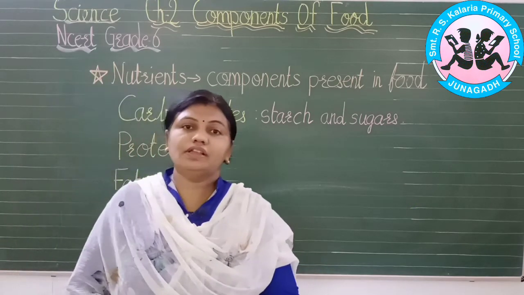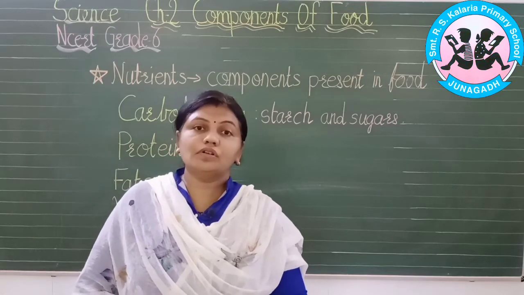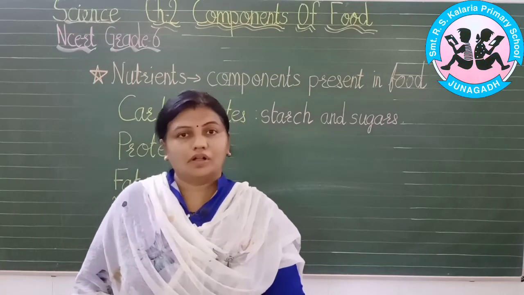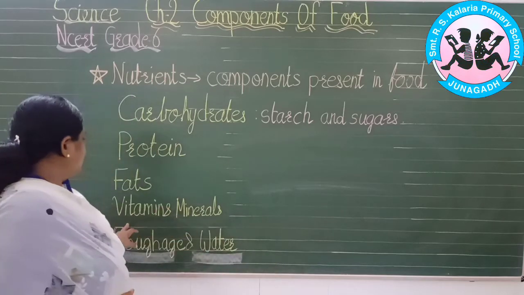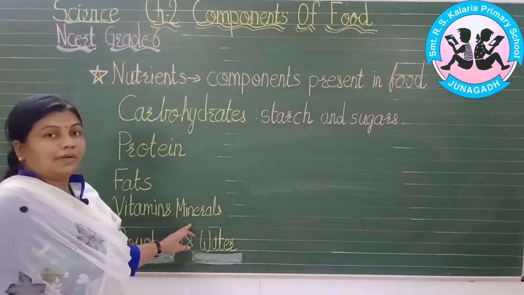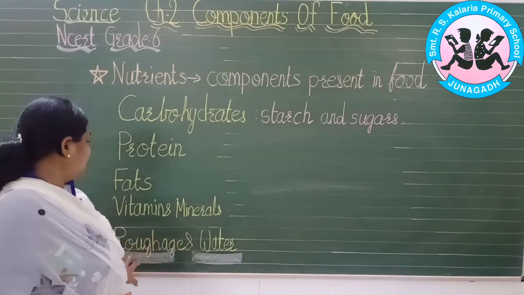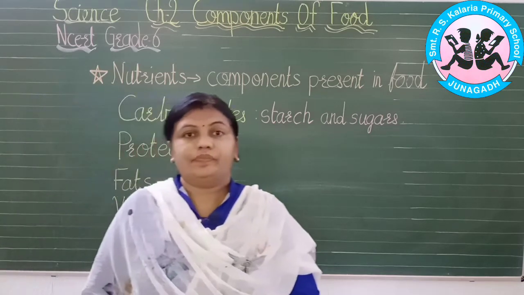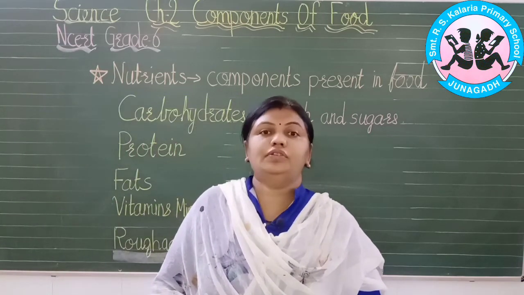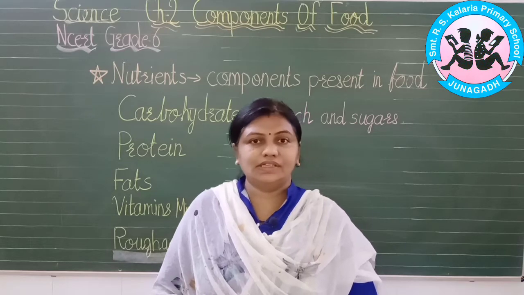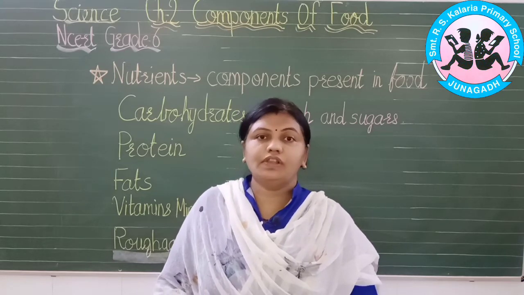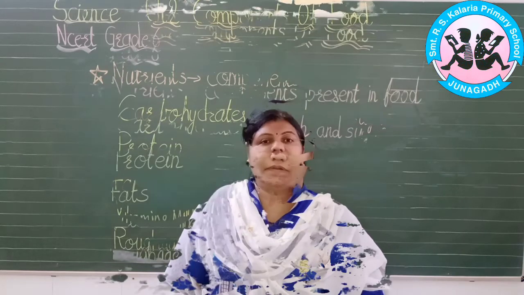Fat is also giving us energy, but it is almost double compared to carbohydrates. Another is vitamins and minerals, and even roughage and water also play an important role in our body, isn't it? So now we will learn each one by one.